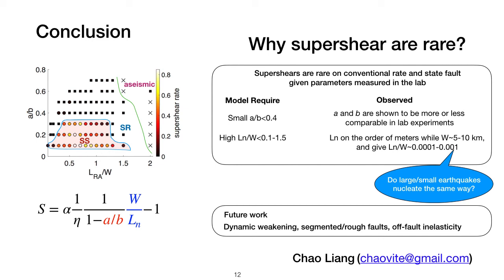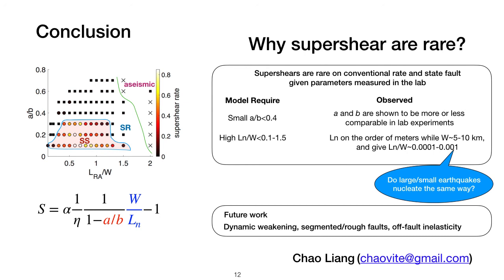On the other hand, our model requires a large nucleation size. However, the typical nucleation length using parameters from the lab is on the order of meters or tens of meters, while the fault width is on the order of 5 to 10 kilometers, which is much larger than the fault nucleation length. Overall, we argue that the primary reason why supershear rarely occurs is the low likelihood over multiple cycles of achieving sufficiently high initial stresses, either due to frequent earthquake nucleation or strong direct effect.